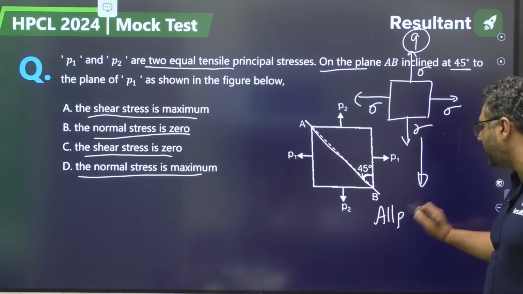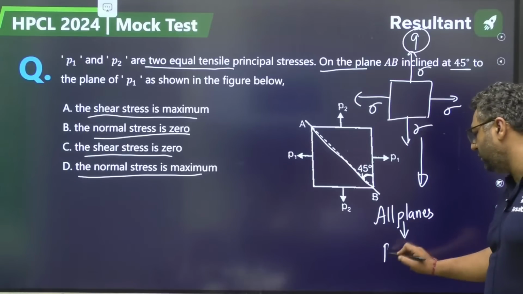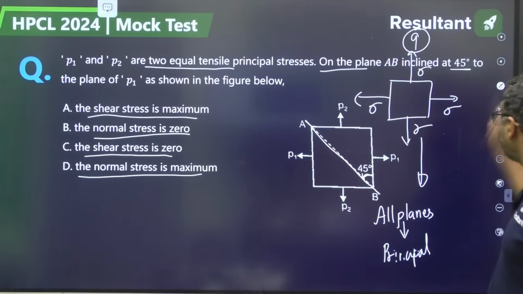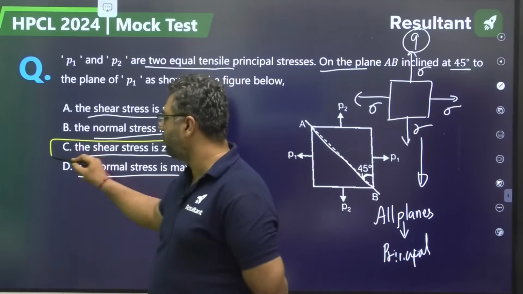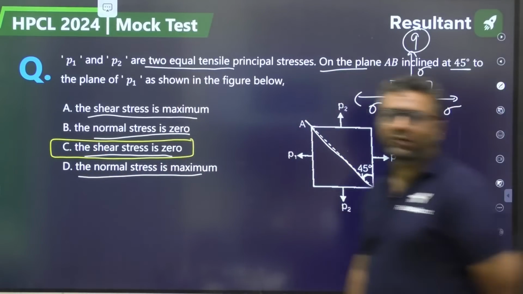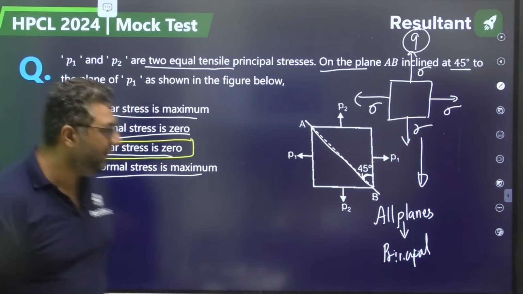Dear, if you are talking about this case, this is the case where all planes are becoming principal. All planes will become principal. And on principal plane, shear stresses are going to be 0. So my dear, shear stress is going to be 0 for sure, because for this state of stress, every plane will act like the principal plane. Dear, just look at it.